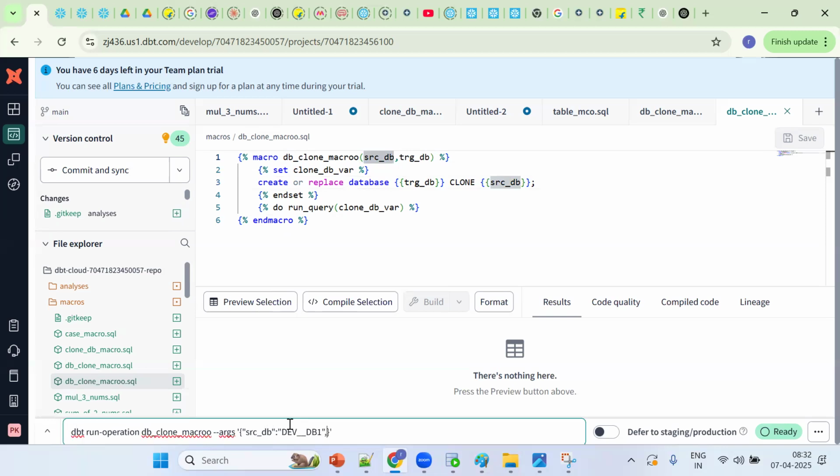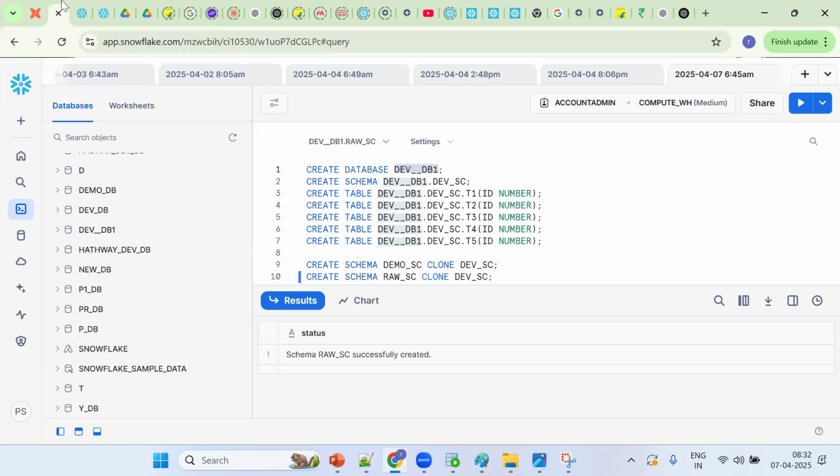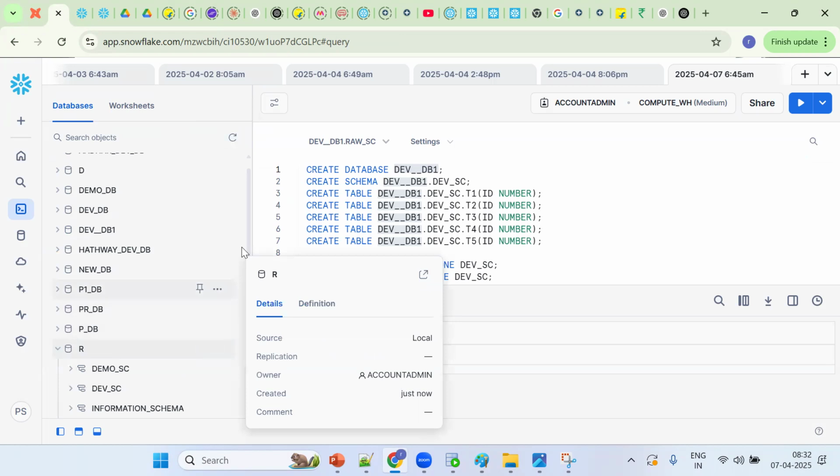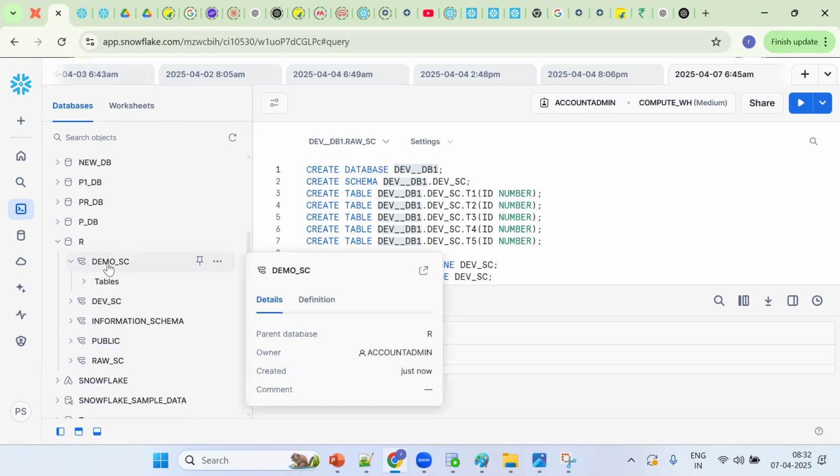Same thing. Next one: the TRG database. Okay, we can use it. After that we can drop all this database. So our database, how many schemas? Three schemas. Demo, dev, raw schema. How many tables? All the 5 tables will be populated. So this is an entire database backup.